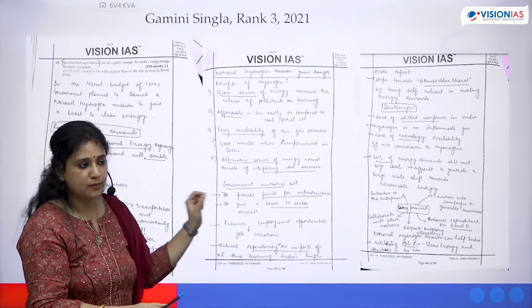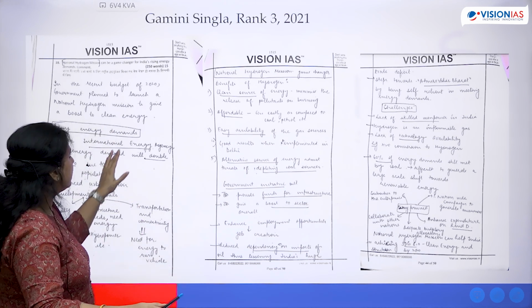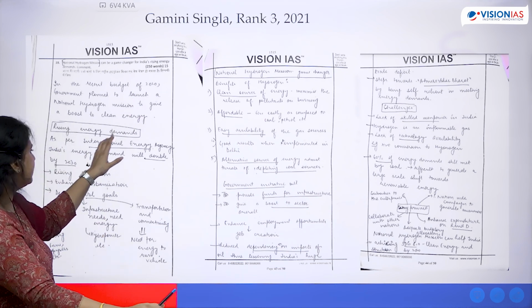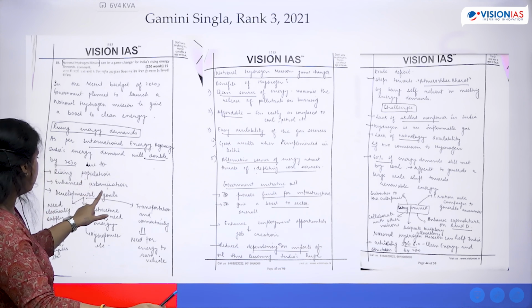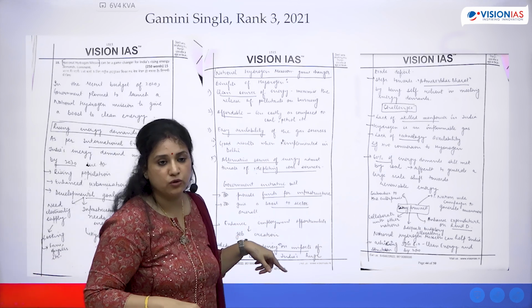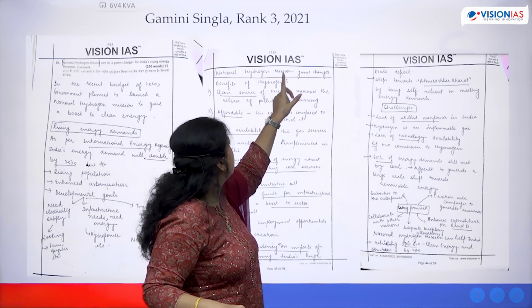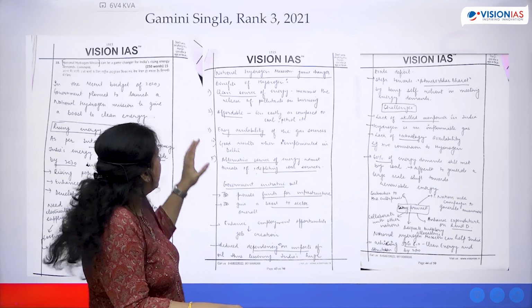It's not that she just gave its provisions, that this will happen in it. She simply builds a context because it is a 250 marker question. She talks about what are the rising energy demands of India and the world. Explains that rising population, urbanization, we have development goals, and gives a flow chart. Similarly, then she talks about how the national green hydrogen mission is a game changer, and how.